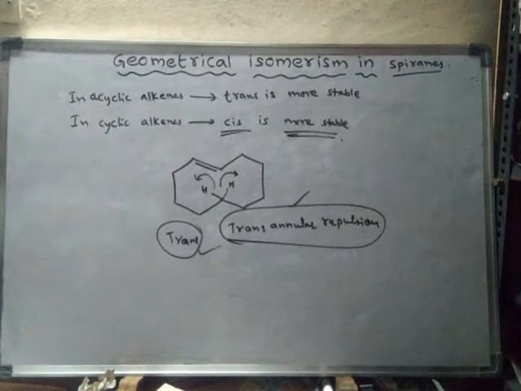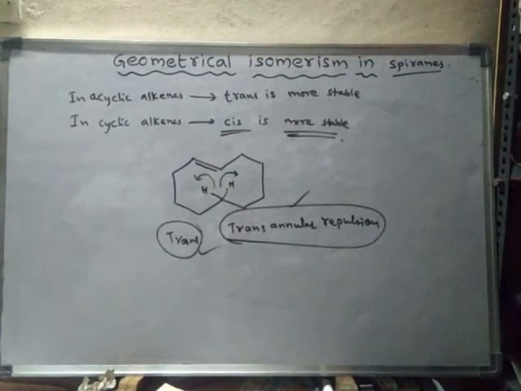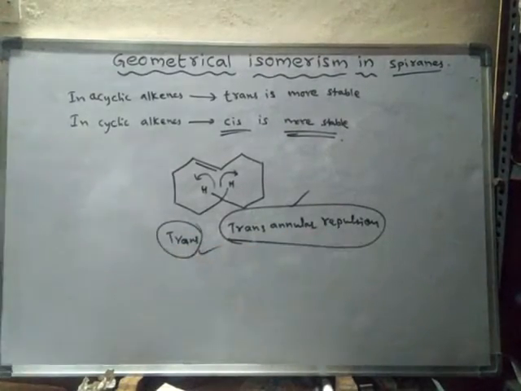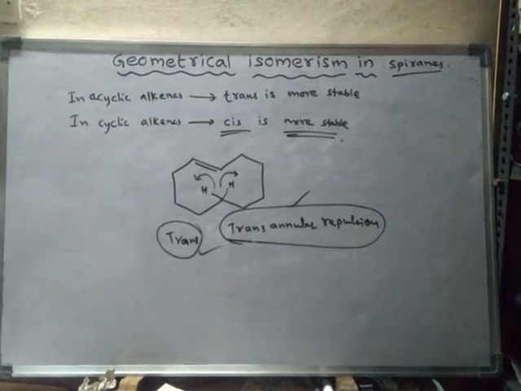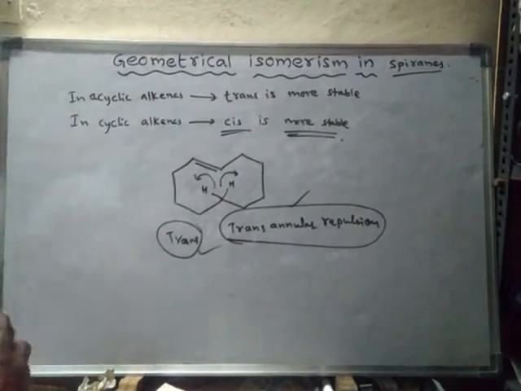Why is the trans form not stable in cyclic alkenes? Generally the trans isomer should be stable, but in cyclic alkenes the cis isomer is more stable, because in the trans isomer transannular repulsions between hydrogen atoms take place. As a result of transannular repulsion between hydrogen atoms, the trans form is less stable when compared to the cis form. Okay, right.